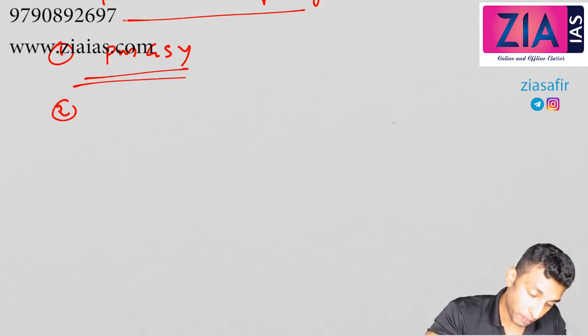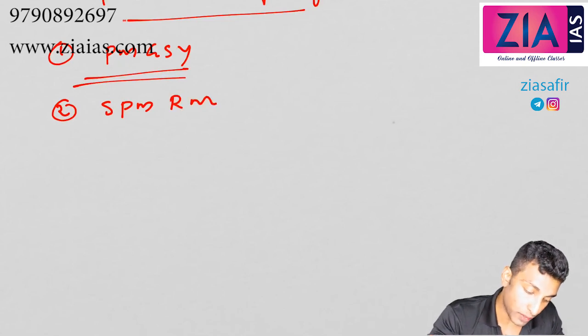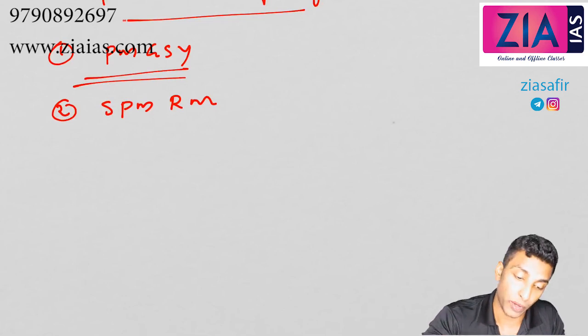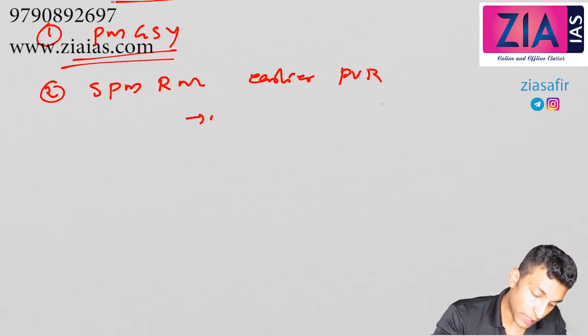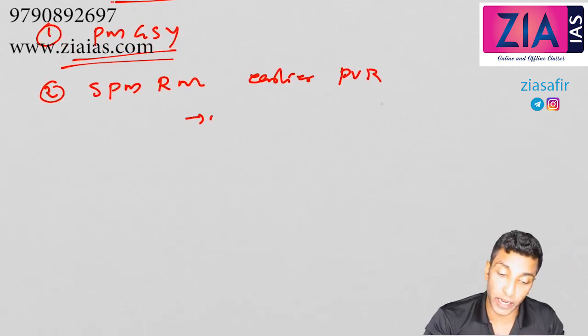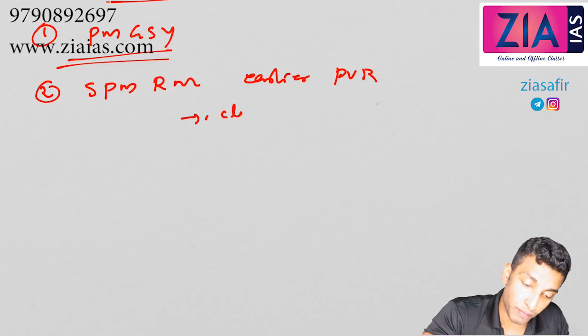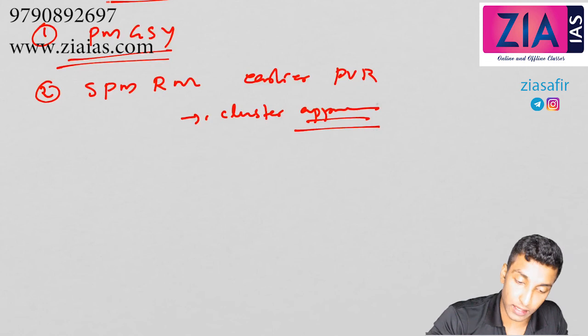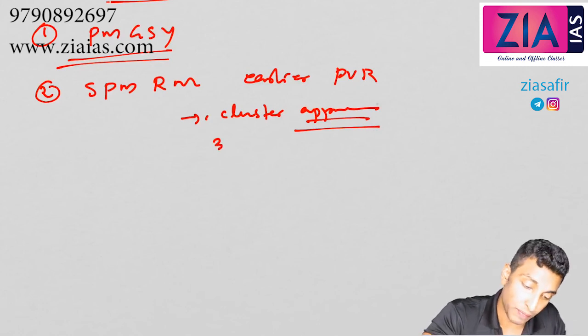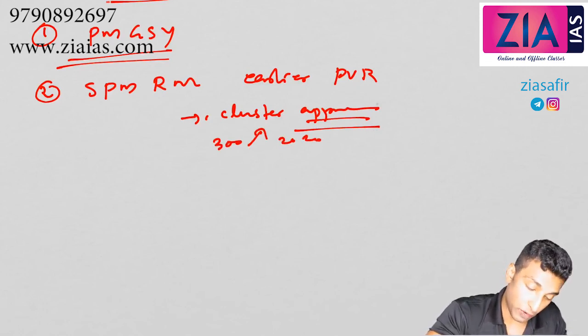Second one, Shyama Prasad Mukherjee Rurban Mission. Earlier it was Provision of Urban Amenities in Rural Areas, PURA. It is a kind of cluster approach. The target is to set up 300 clusters by 2020. So here, cluster approach. The target is creating 300 clusters by 2020.